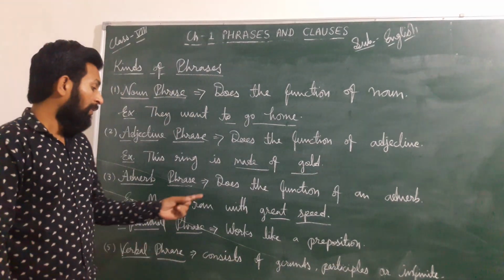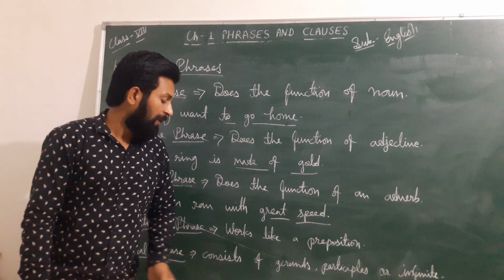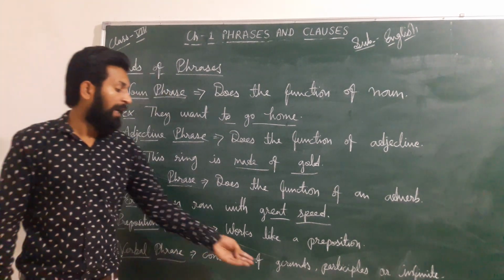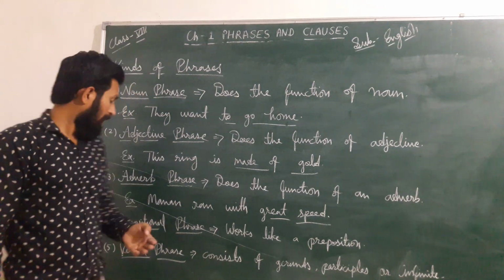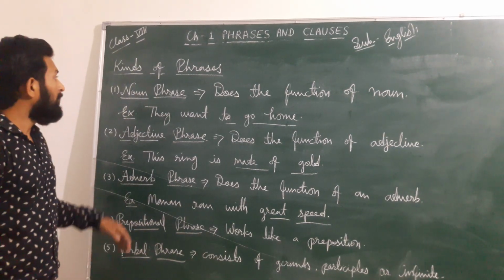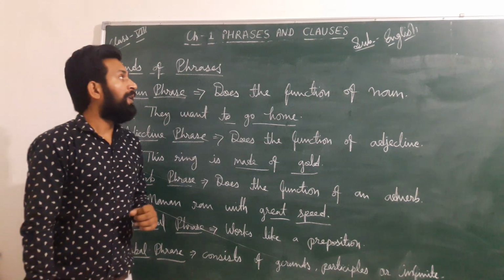If from among the three, any one is there, like a gerund, a participle, or an infinitive, then we can say that it is a verbal phrase. Dear students, it's about the kinds of phrases.